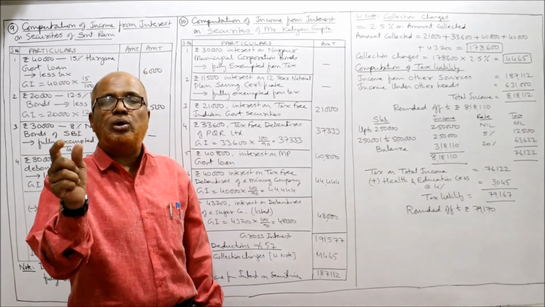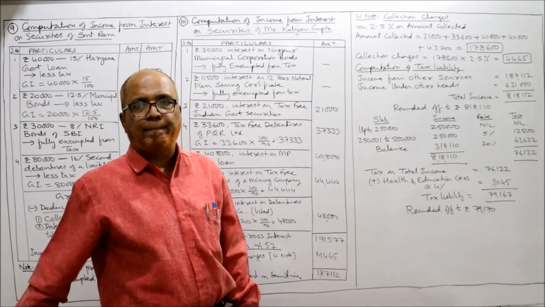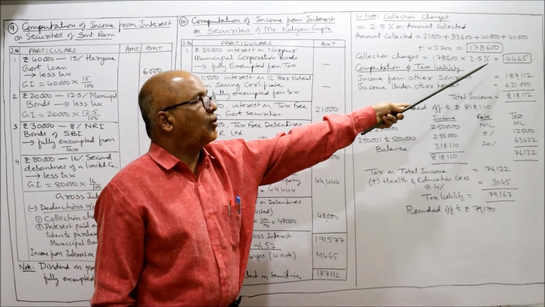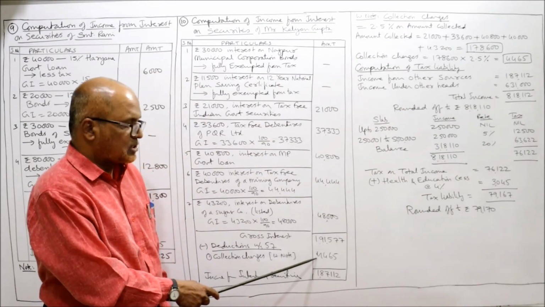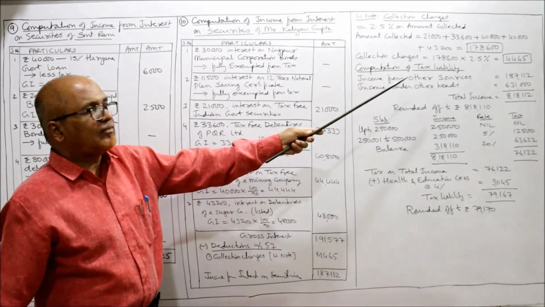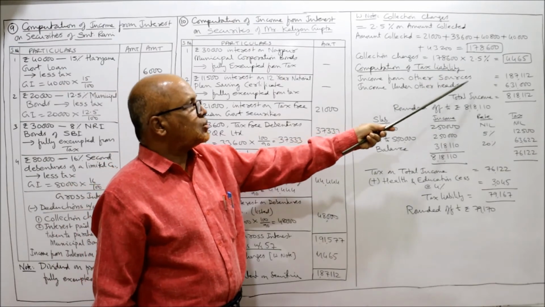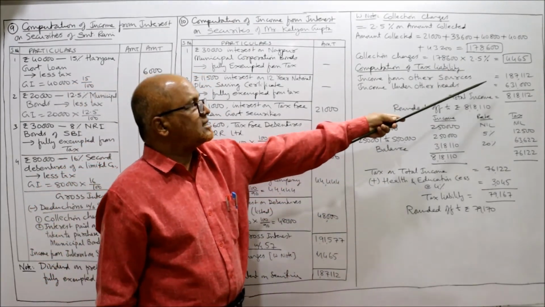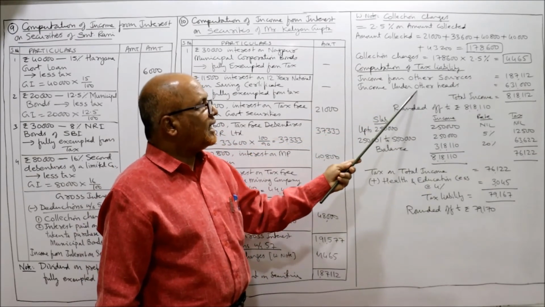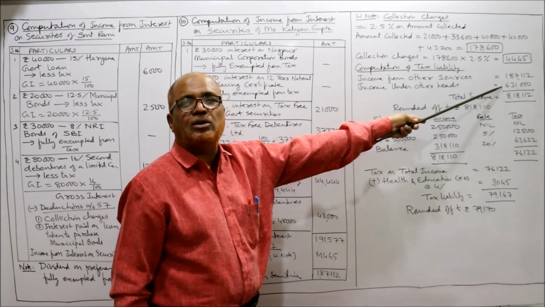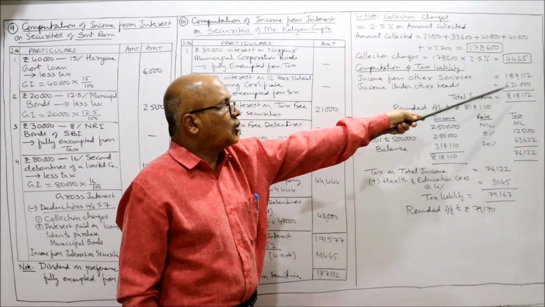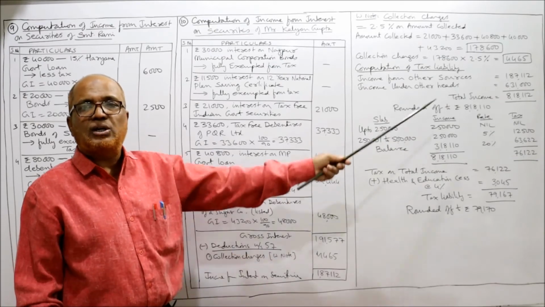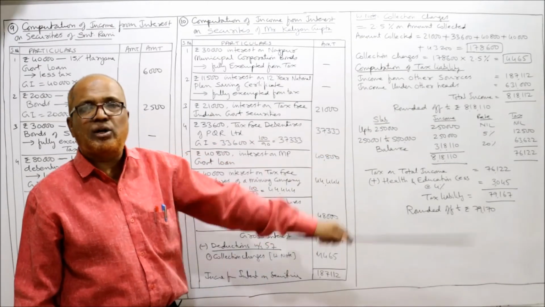1,78,600 is the amount collected by the bank. So 2.5% on this amount collected, 4,465. So I have taken 4,465. Now computation of tax liability. Income from other sources, 1,87,112. Income under other heads, given in the problem, 6,31,000. So total income is 8,18,112.